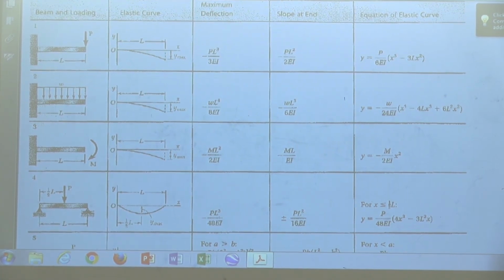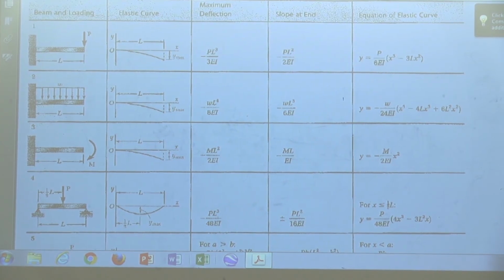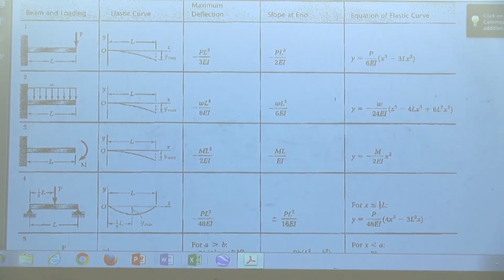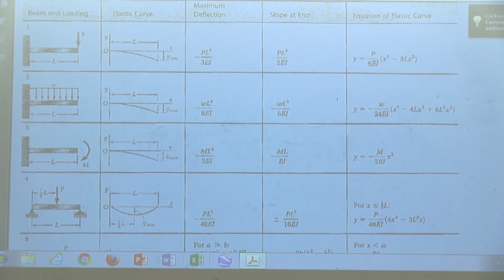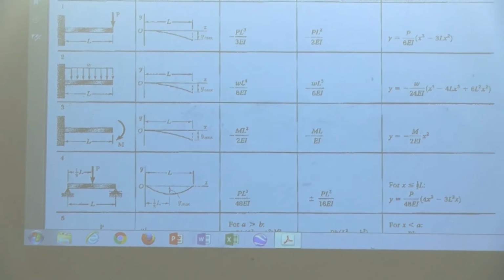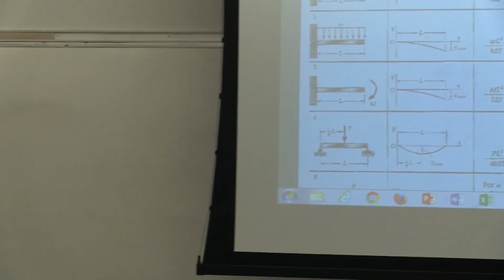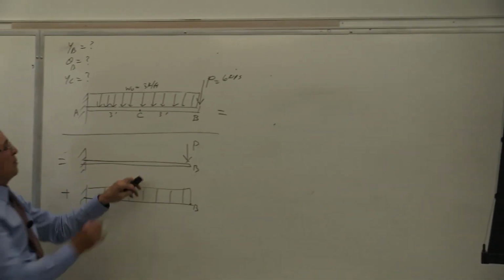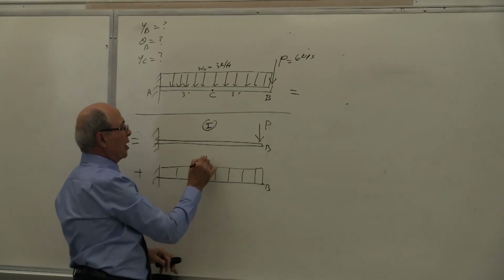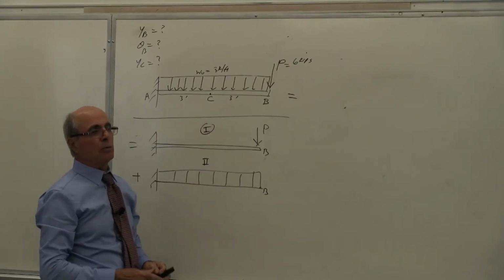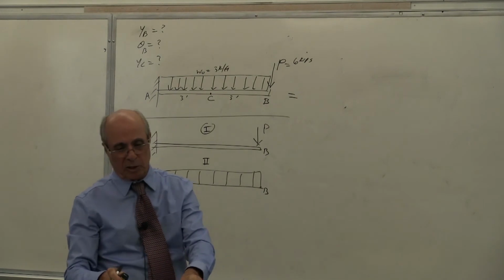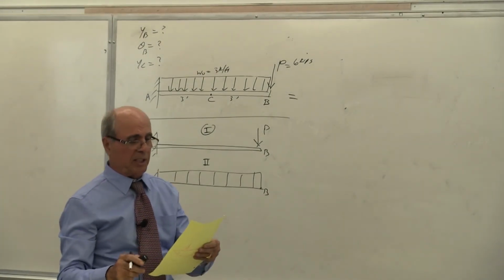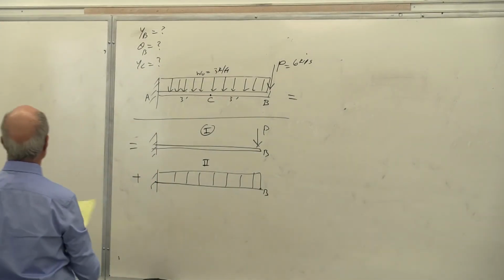Can you see it from that corner, guys? Can you see it there? Can you see it here? Or should I write it over there? Okay, so let's write YB. Sorry, I have to write it here. YB equal to what? YB of this system equals YB of system 1 plus YB of system 2. YB of system 1 you have there. I cannot read it from there, but you can see it. System 1 is minus P.